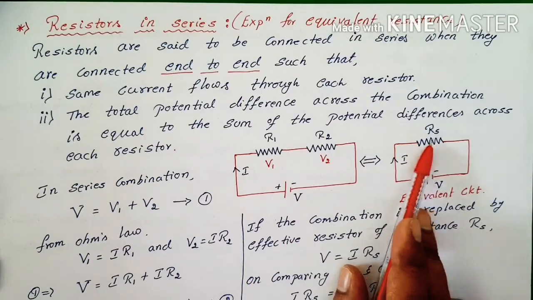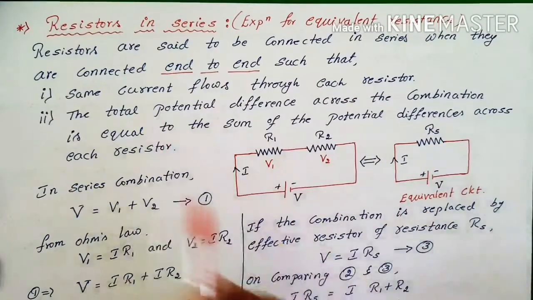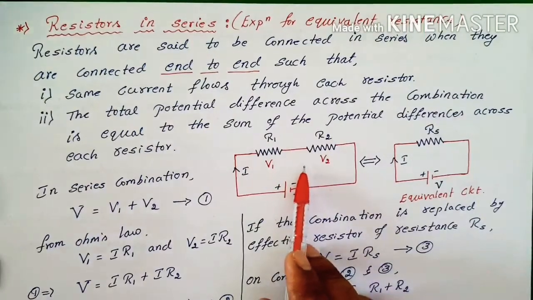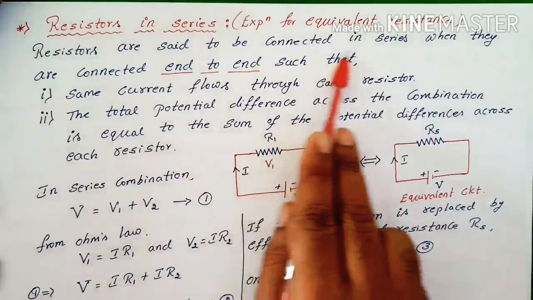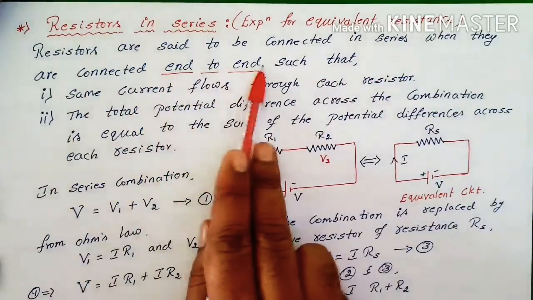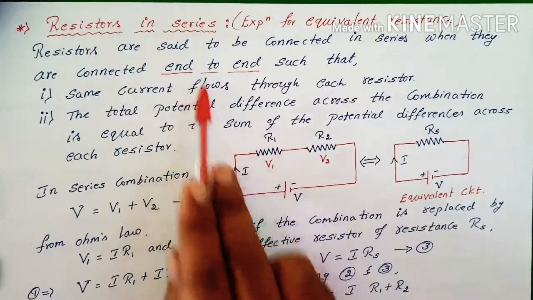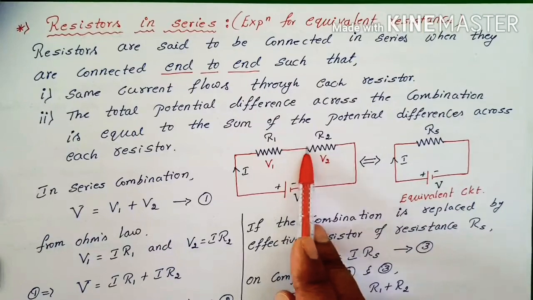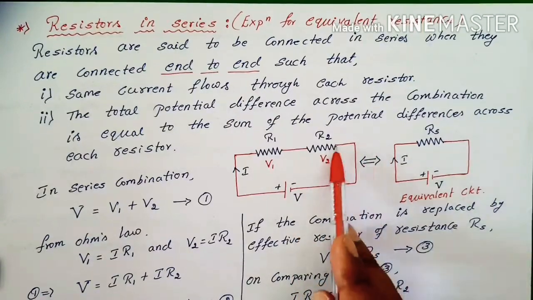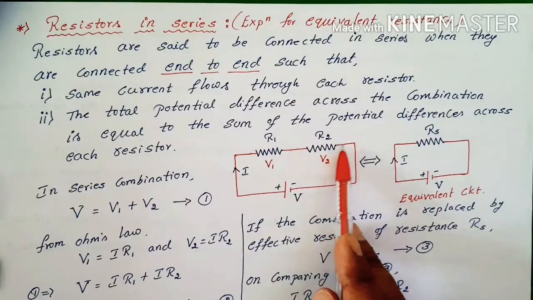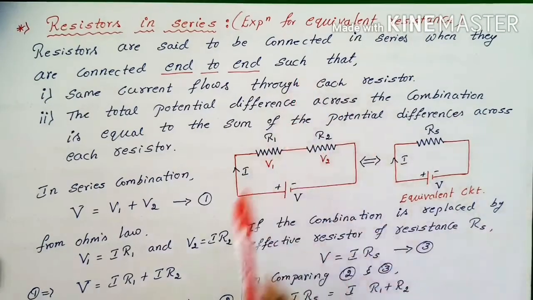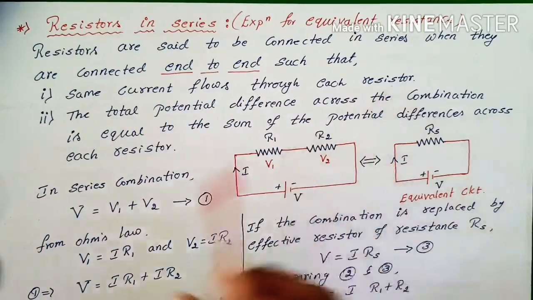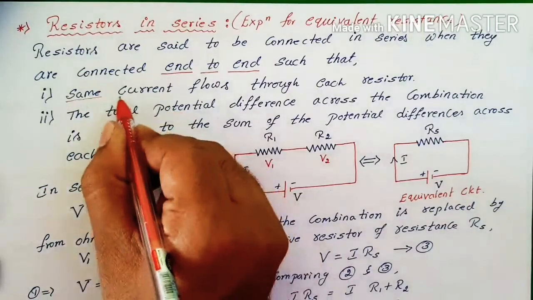So for that we are solving the derivation now. First, let us understand the meaning of series combination and which quantity is the same and which is different in it. Resistances are said to be connected in series when they are connected end to end. Observe the two resistors here: one end of a resistor is connected to the other end. Even if I connect multiple resistors, it goes like that only. Here the first point: the same current flows through each resistor. Very important. The current will be the same.